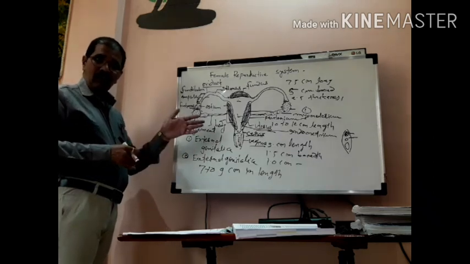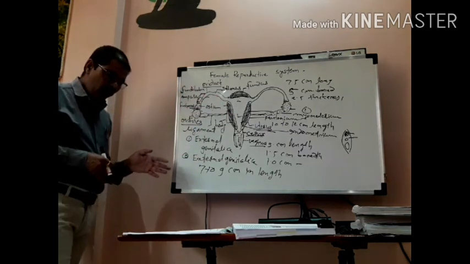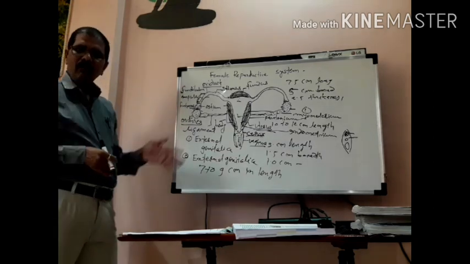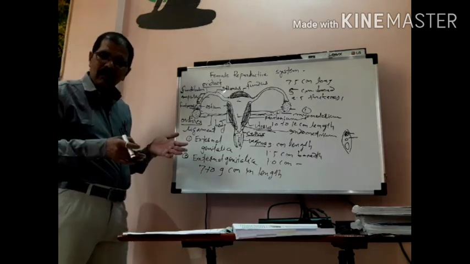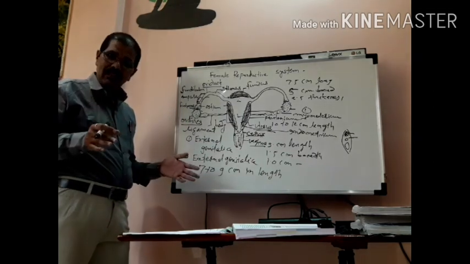It is found in young females, but at the time of playing, running, or cycling, it may break, isn't it?